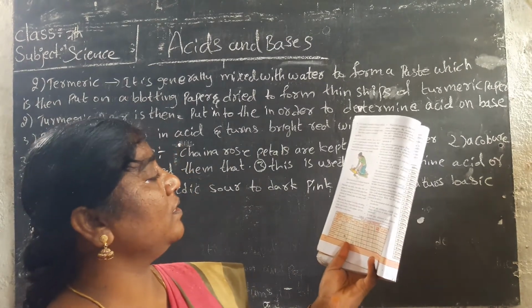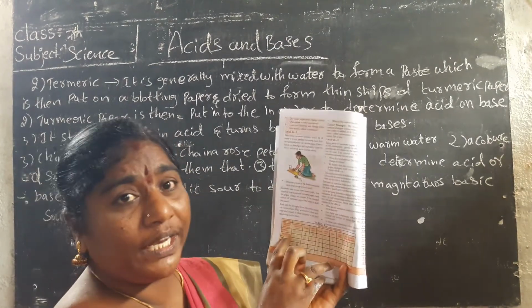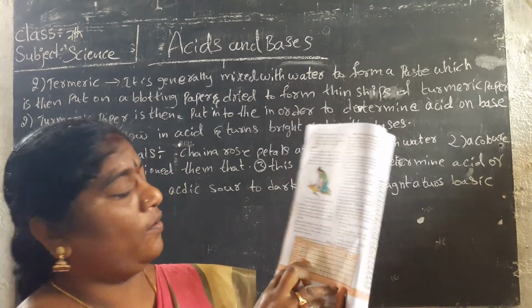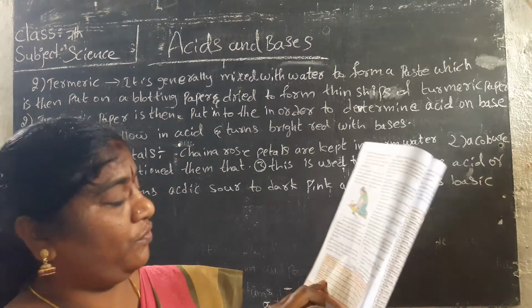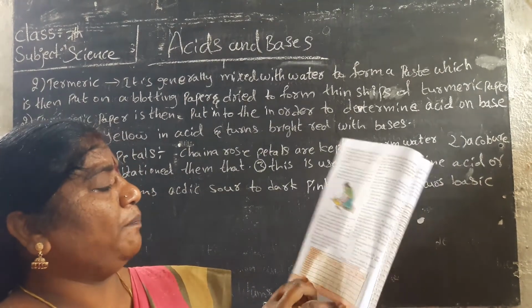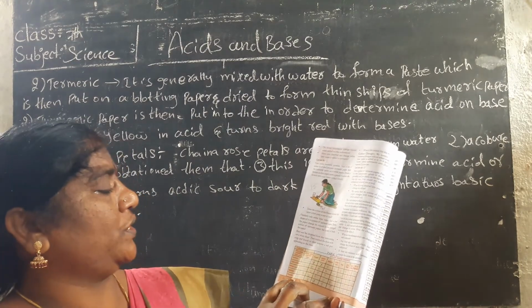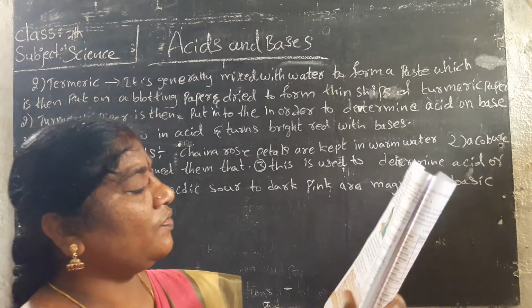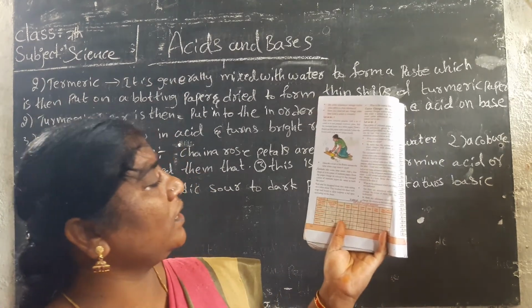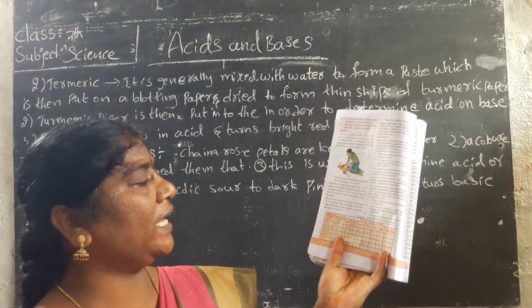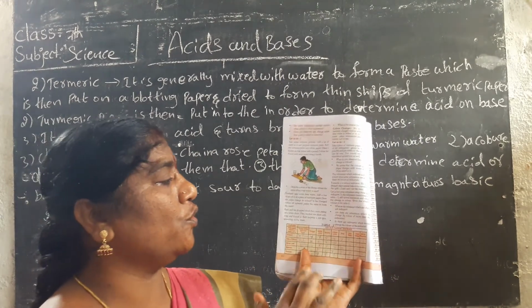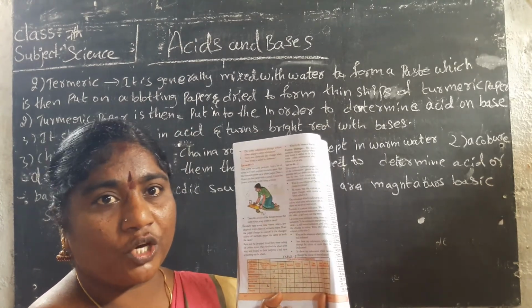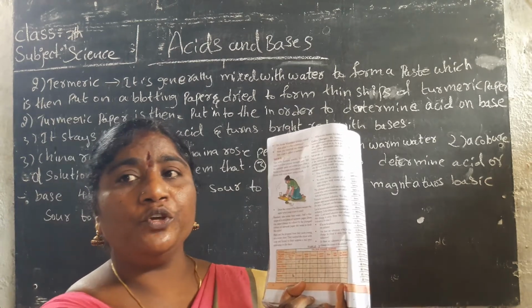What will change? The turmeric. Which color is there? Yellow. The petals of hibiscus, red. Mango leaf, green. Beetroot, pinkish color. The lavender, green color. When turmeric is mixed with vinegar, note down what changes are there, what the colors are, and write them down. And if you don't know,